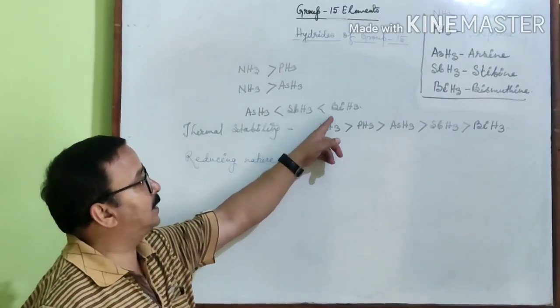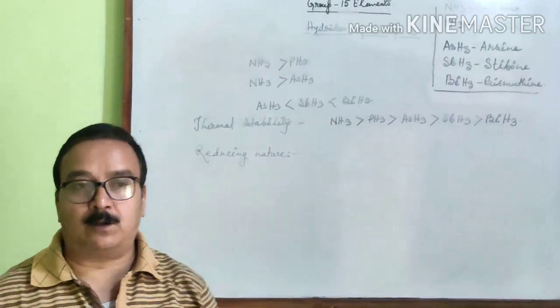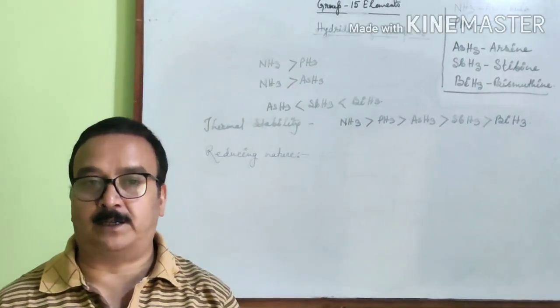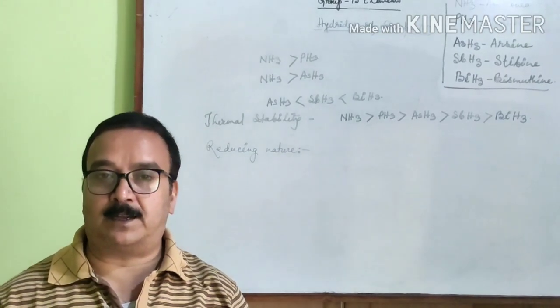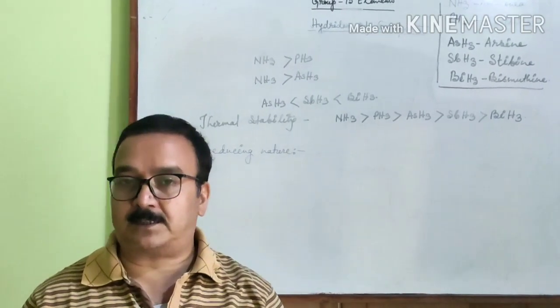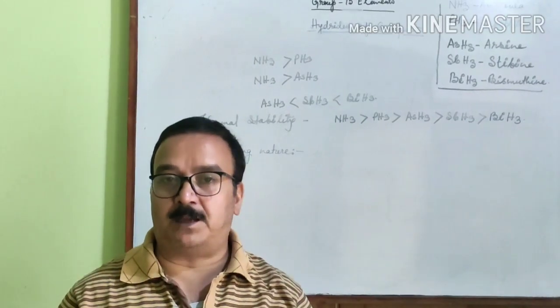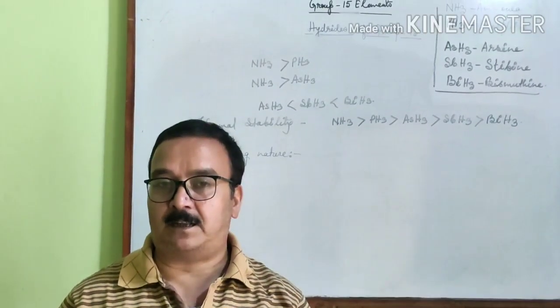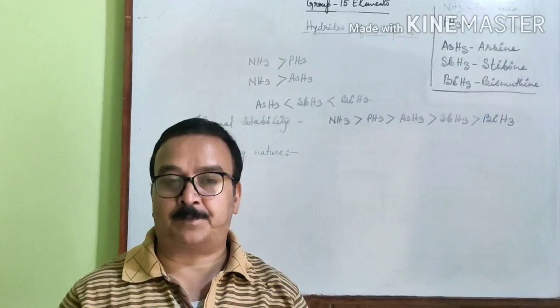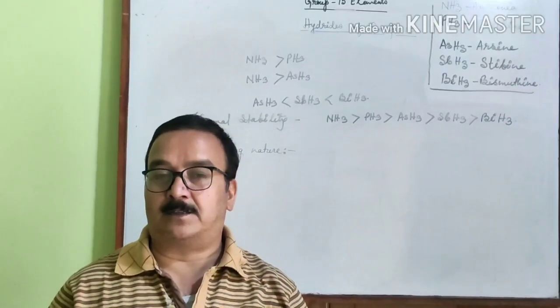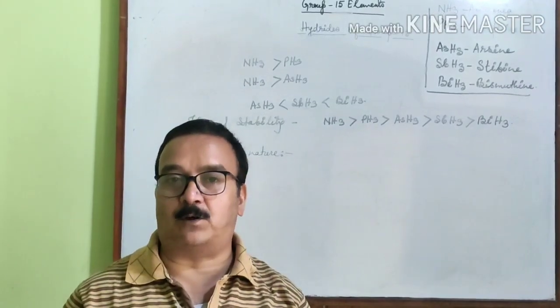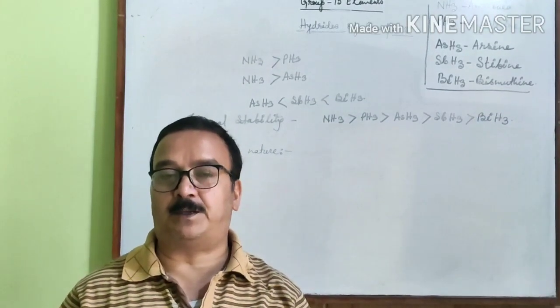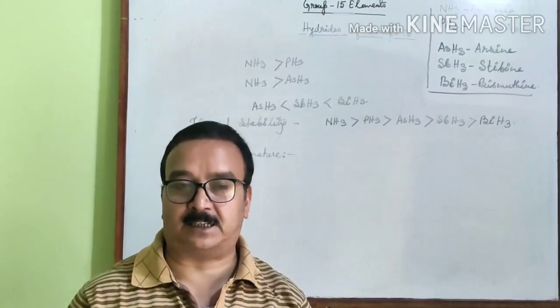SbH3 less than BiH3. So always remember that boiling point depends upon the atomic sizes. More is the atomic size, more is the surface area, more will be the van der Waals force of attraction, more will be the boiling point. In case of ammonia, since it forms intermolecular H bonding, therefore its boiling point is more than PH3 and AsH3.